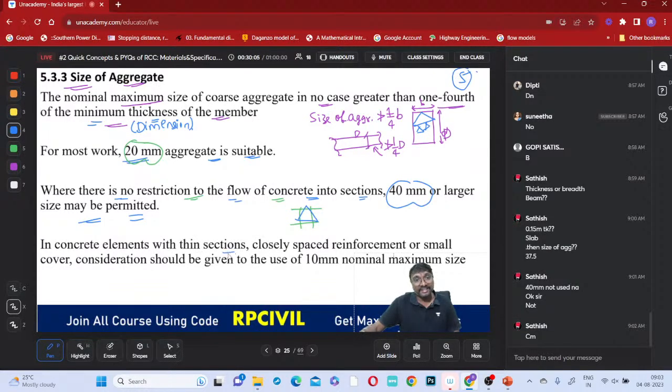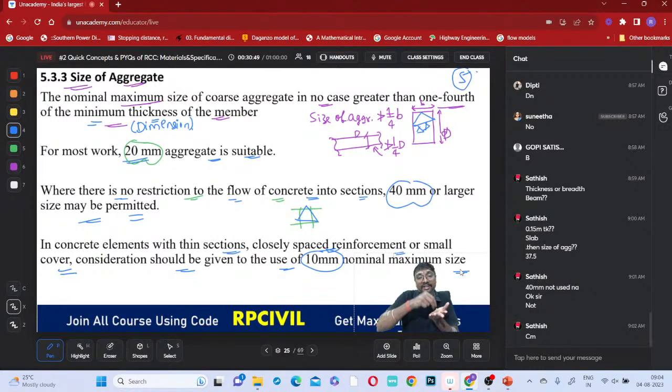In concrete elements with thin sections, closely spaced reinforcement or small cover, consideration should be given to the use of 10 millimeter nominal maximum size. In general we use 20 millimeter, and the aggregate size should not be greater than one-fourth of the minimum size of the member. If there is no restriction on flow, we can use 40 millimeter and even more. And if the reinforcement is very closely spaced, then even 20 millimeter is not possible.